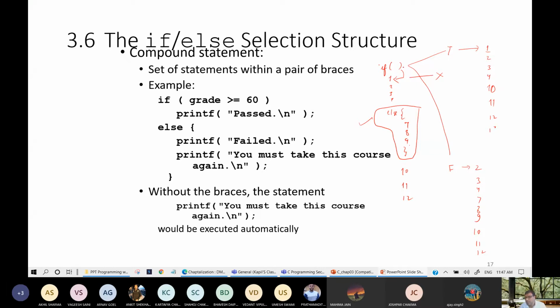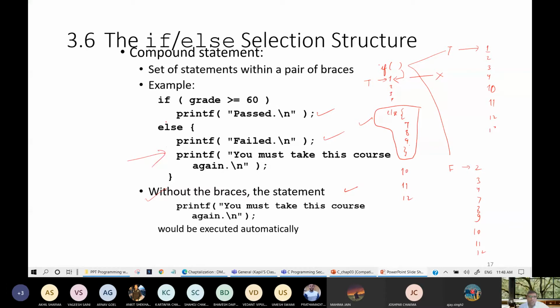If the braces are there, then it is automatically understandable to the compiler that these many statements belong to the true branch only. But when braces are not there, then this structure will belong to true only. So for this program, without braces, either the false statements will be executed or the true statements will be executed, either this will execute or this will execute with this statement.